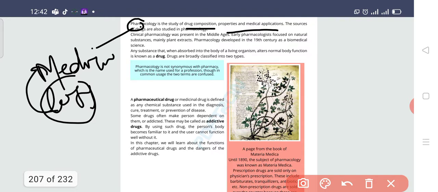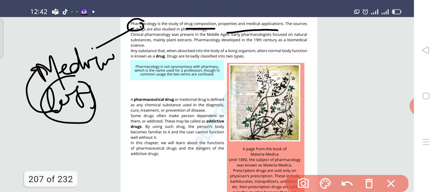Obviously there is some chemical in the haldi which is helping in the healing, but now modern pharmacology is clinical pharmacology, in which पहले तो कह दिया हल्दी लगा दो. अब क्लिनिकल फार्माकोलॉजी में क्या है? To extract that specific chemical which is present in the haldi and which is going to help in the healing. तो यानी कि क्लिनिकल स्टडी होगी, ये लैब्स में बनाए जा रहे हैं ड्रग्स.